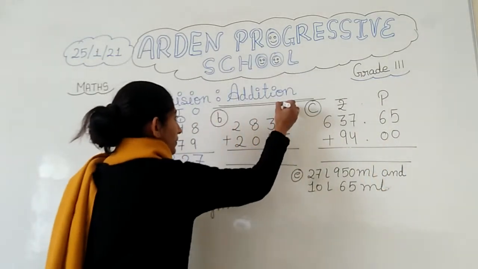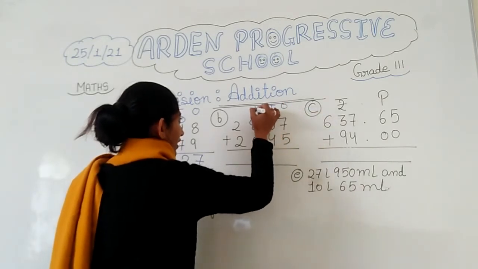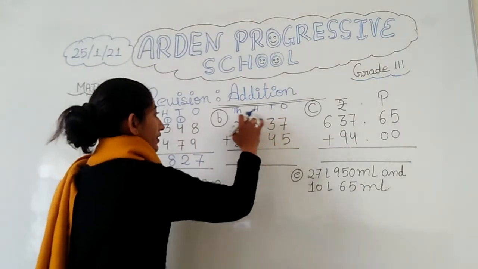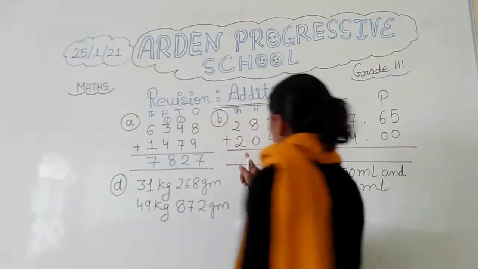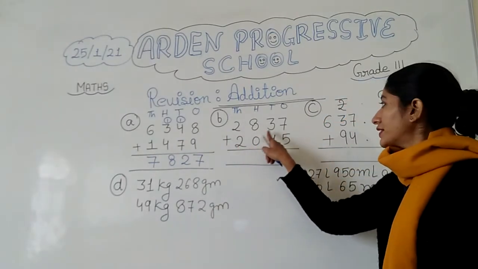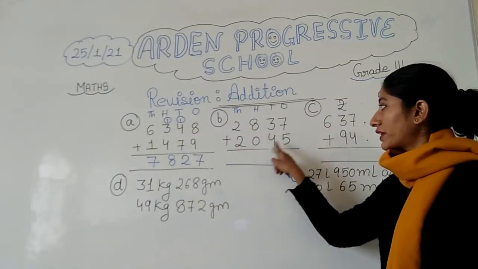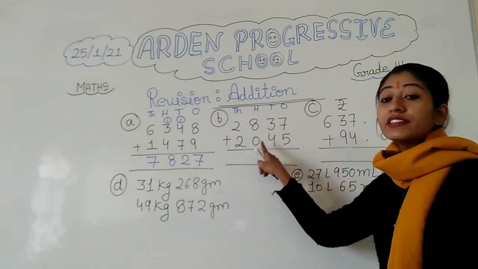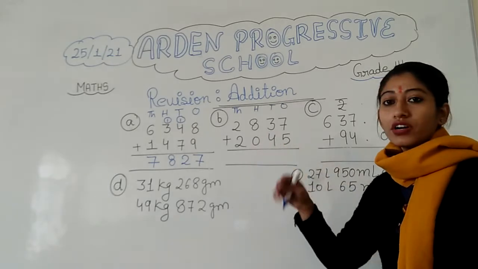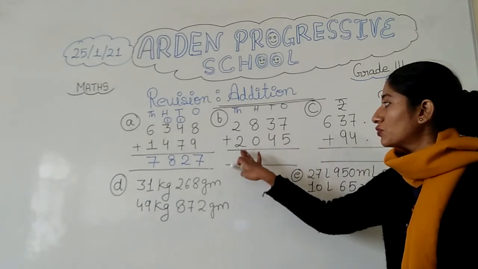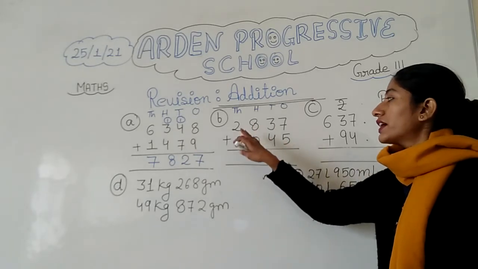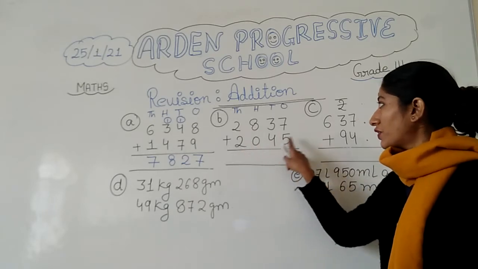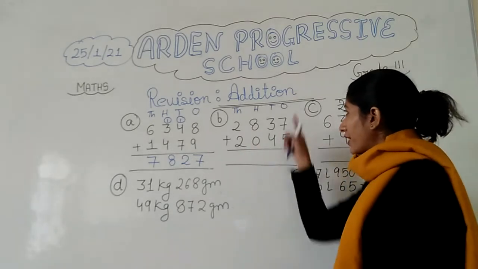Now, in the same manner, we have to do the addition of the next one. First we will put the places: ones, tens, hundreds and thousands. So what is the number? 2837 and 2045. Why are we saying 2045 directly? Because in place of hundreds, 0 is there, so we will not say any number in place of hundred. We will say 2045. We have to add both numbers, and we have written the places.